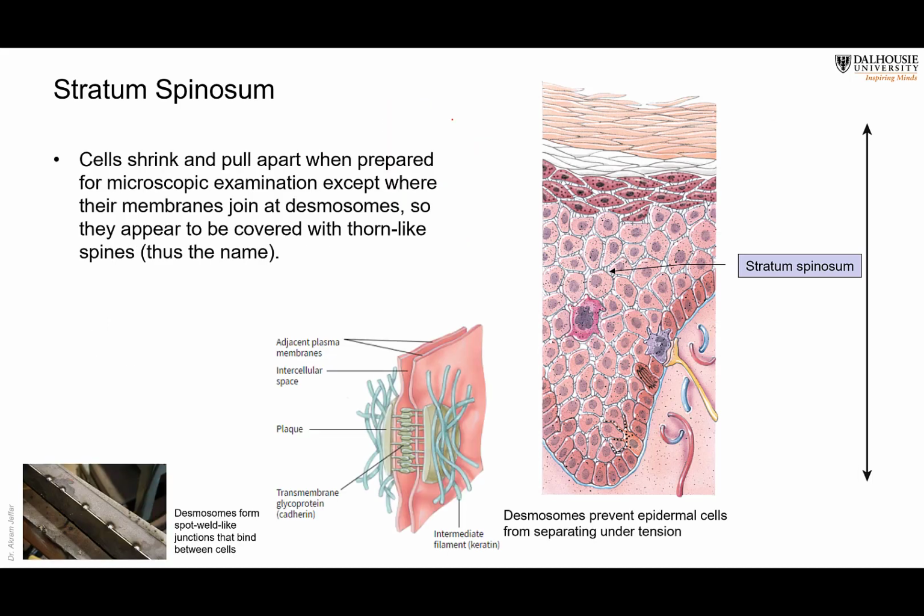So that's why it's called the stratum spinosum. Remember that desmosomes don't form belts around the cell, but form spot-like connections. That's why the cells will be connected at certain points, not all around the cell, like the adherens junctions.